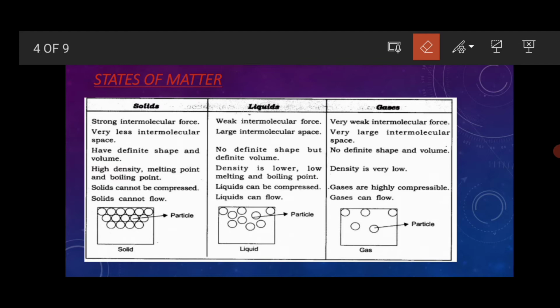Liquids have no definite shape but a definite volume. For example, if you pour one glass of water into a bowl, it will take the shape of the bowl. There is no definite shape for liquids, but a definite volume. Density is lower here, whereas density is high in solids and low in liquids.